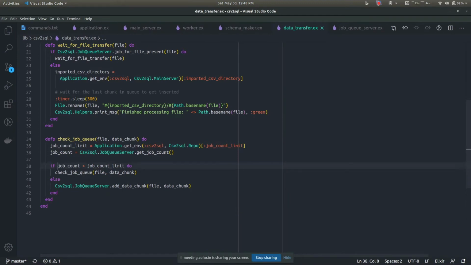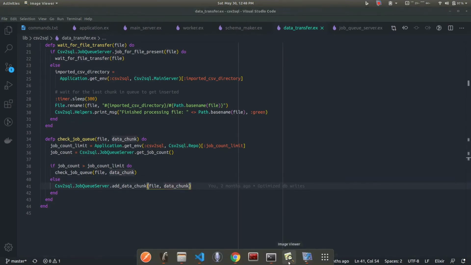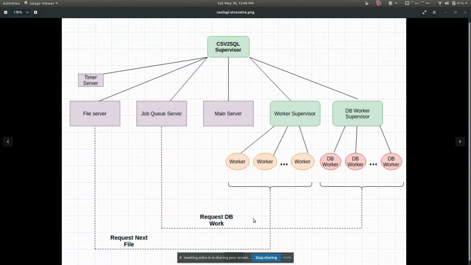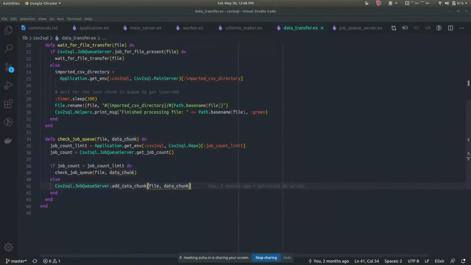Say the queue limit has not been crossed. The queue currently holds 5 chunks of data and the maximum limit is 10, so we can still insert more chunks into the queue. We add this chunk into the queue, and it will later be picked up by my database workers and inserted into the database. This process has nothing to do with inserting into a database. It just picks up the chunks and places them into the job queue, and the database workers are responsible for picking up from the queue and inserting into the database. But say at a particular instance we find that the job queue is full, we have crossed the limit.